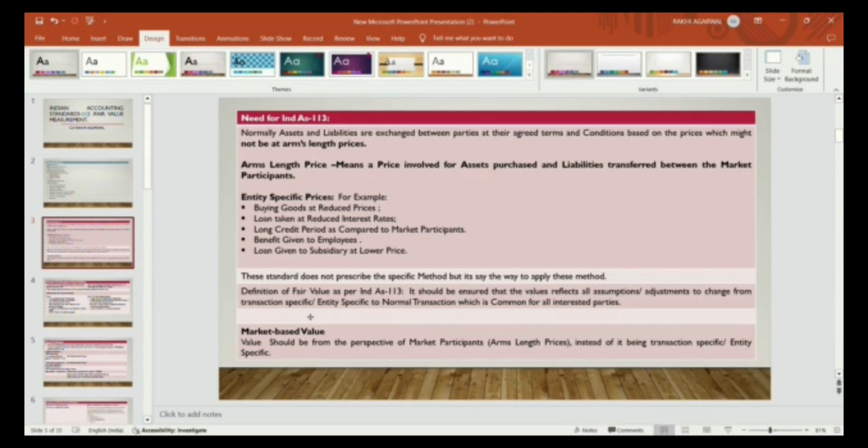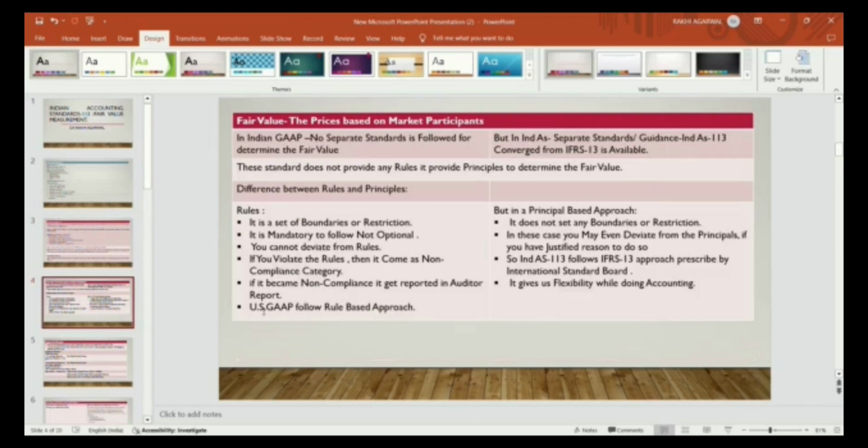It should not be at an entity specific price or any specific price determined by the entity. So fair value is the price based on the market participant.